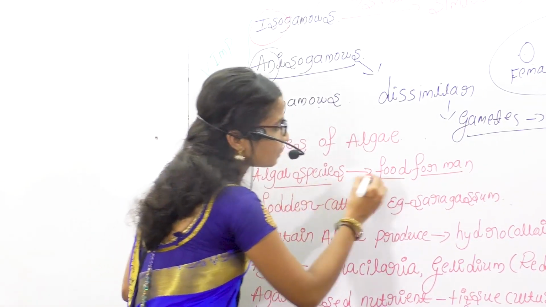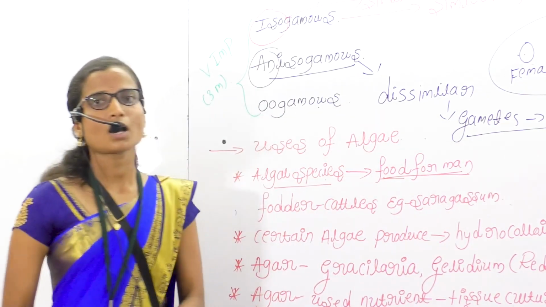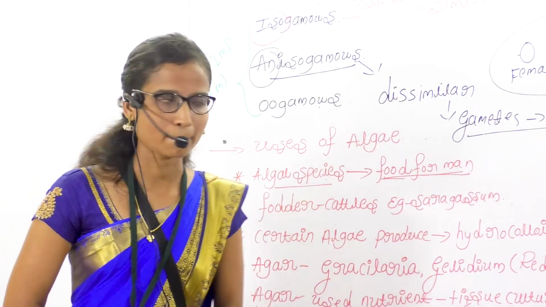That's why algal species are used as food for man.